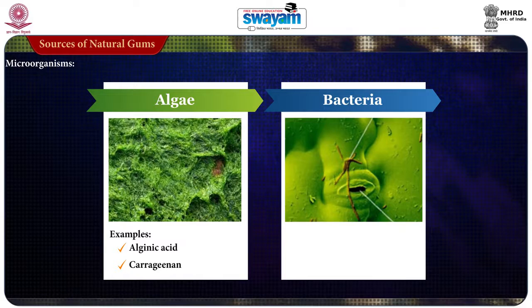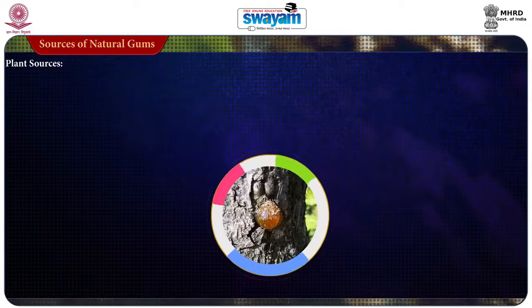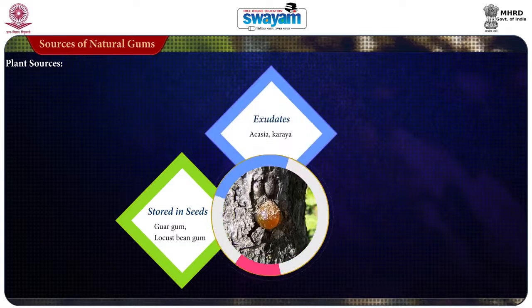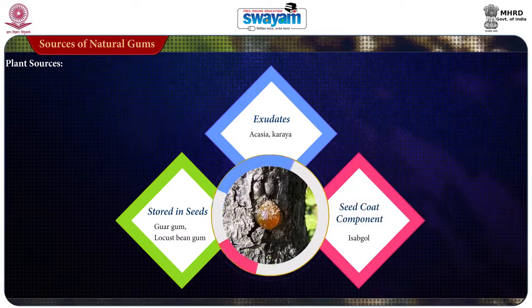It gives gums like dextran and xylan by fermentation. In case of plants, gums occur in three forms. The first form is stored in the seeds like guar gum or locust bean gum. The second is as exudates like gum acacia, gum karaya, and the third way is as a seed coat component like isabgol husk.